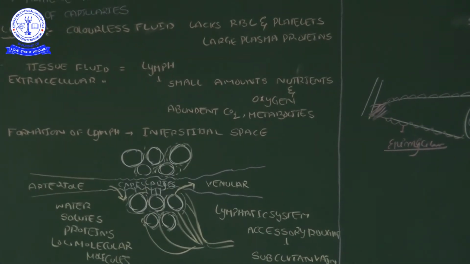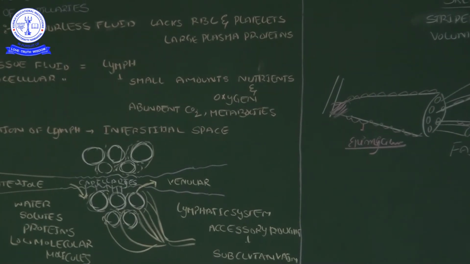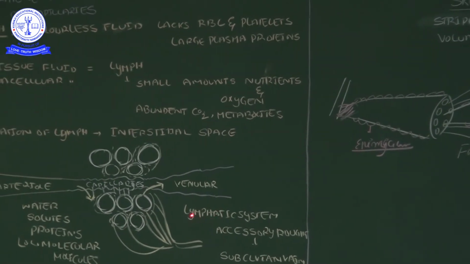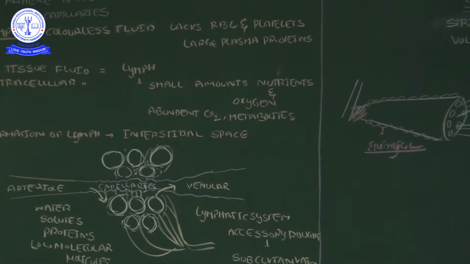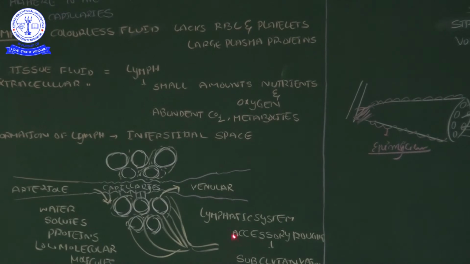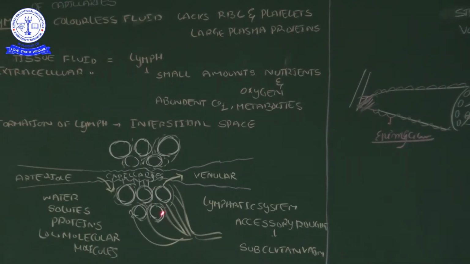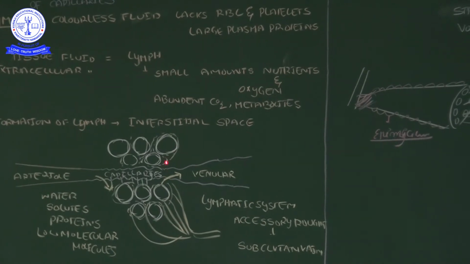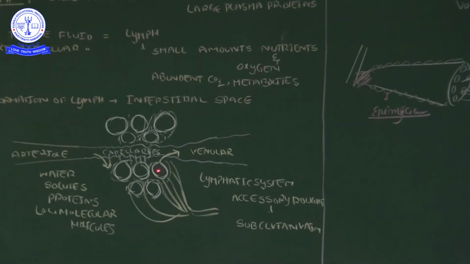On that time, that extracellular fluid is totally collected by a special system. That special system we call the lymphatic system. First it is collected into the lymph capillaries. Lymph capillaries act similar to blood capillaries.